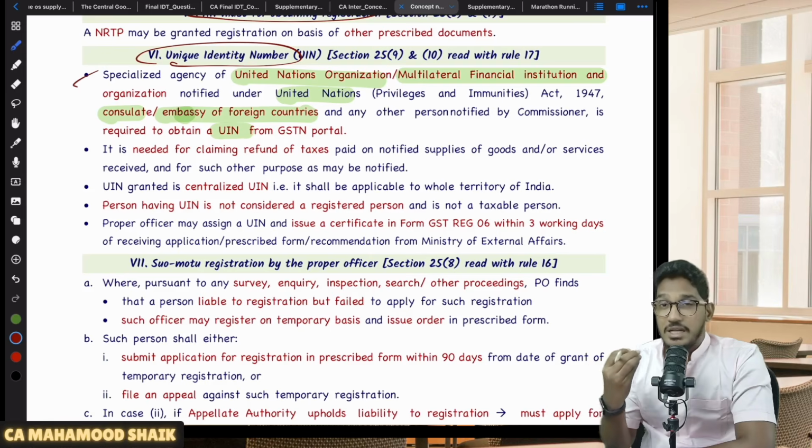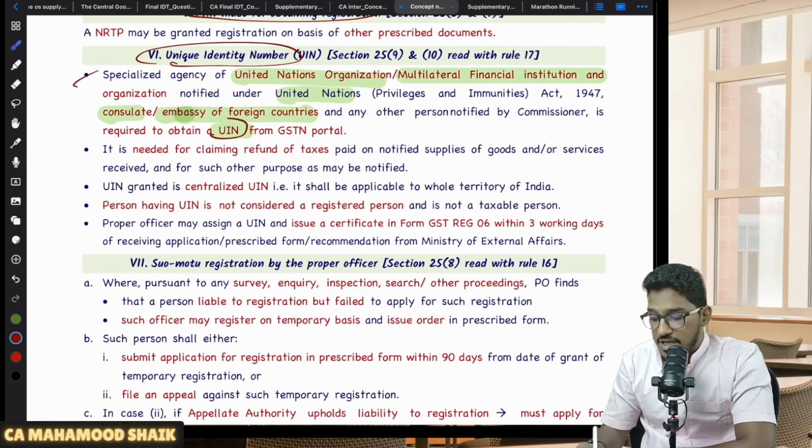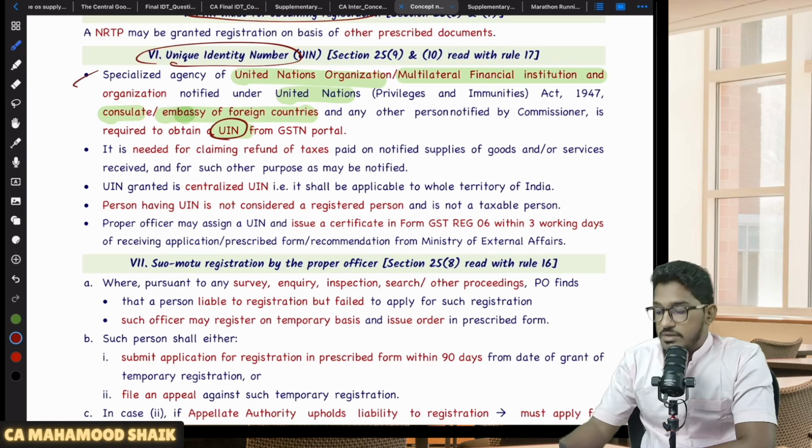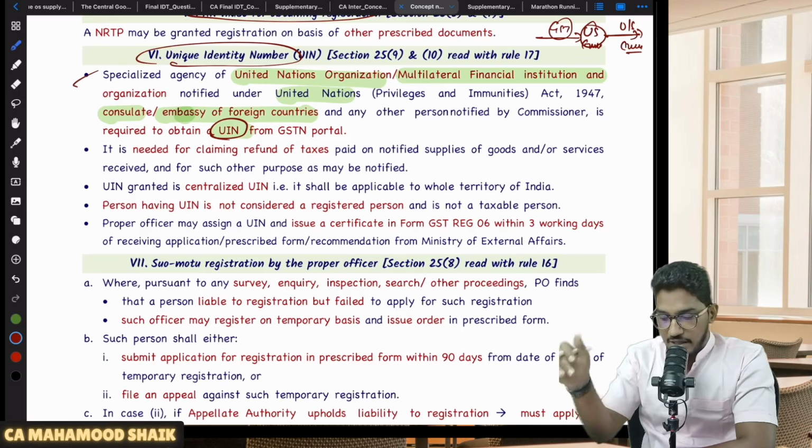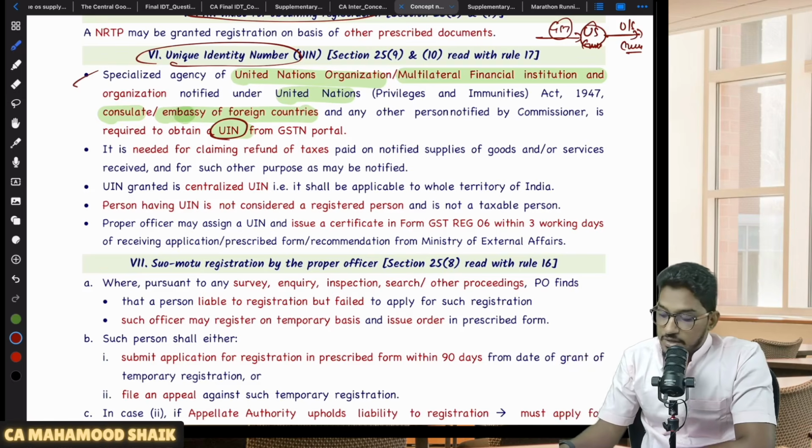These people also will submit an application, but not for GSTIN, but for getting one registration number called UIN. Sir, what is the purpose of this UIN? Let us say, for example, the US Embassy in India is there. They provide various outward supplies. All their outward supplies are exempted. In the exemption chapter, we will see that whatever services are provided by the foreign embassies, foreign consulates and all, their outward services are exempt. And they will buy inward supplies. They will receive various inputs or input services for running their operations.